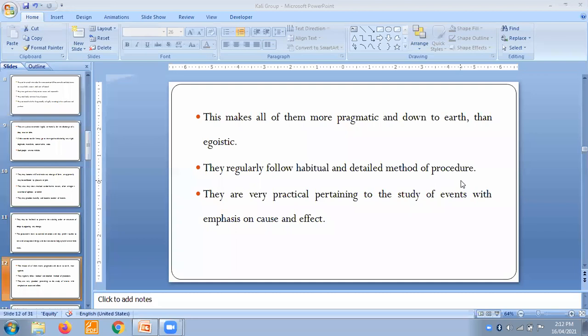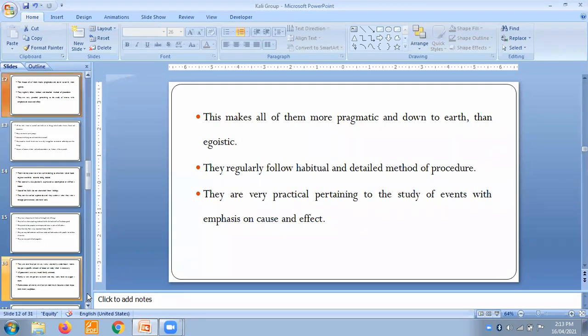Means, for example, this patient knows how to do things, but they will always try to follow their procedures. There is always a habit of doing things and they always follow the detailed procedures. They are very practical, pertaining to the study of events with emphasis on cause and effect. They really know the cause and effect relationship and try to emphasize it properly.